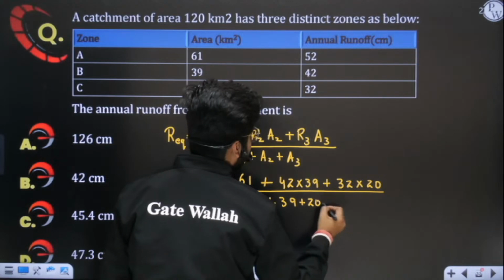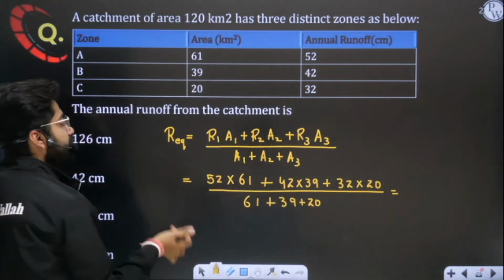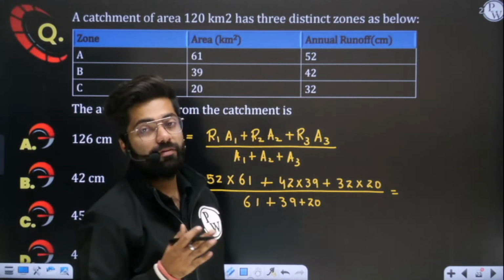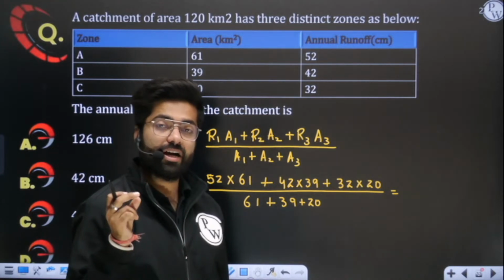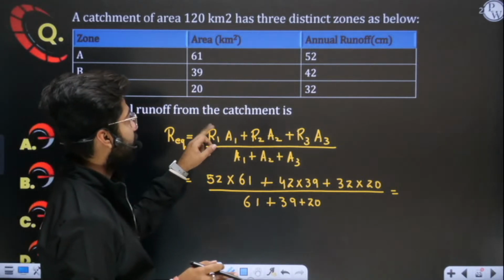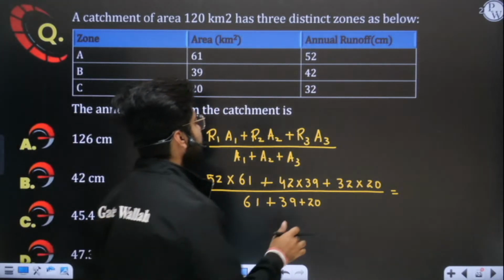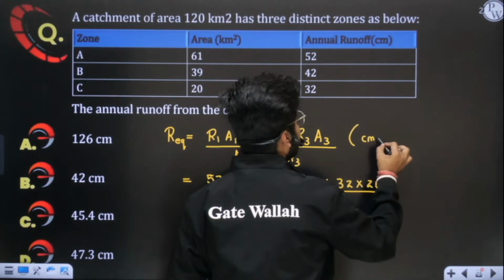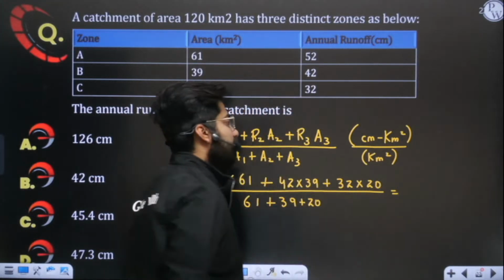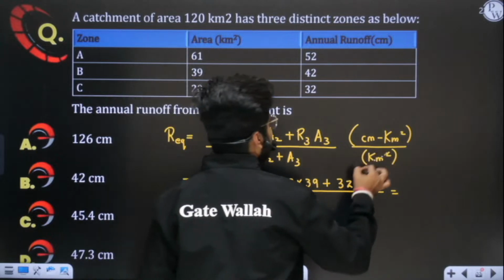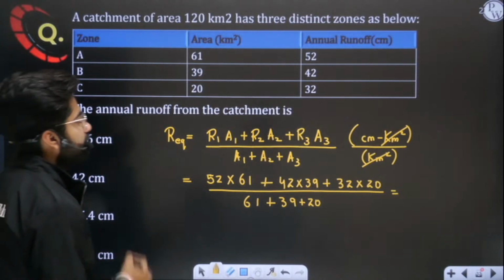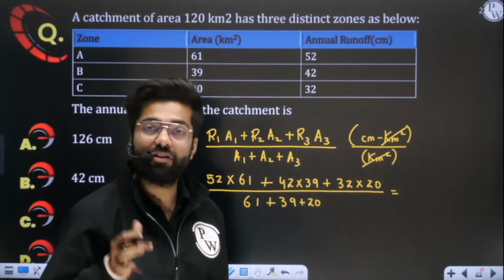Simple. Okay. So when you solve, you also need to understand the units, because you have to make sure that units are compatible, because in the examination you have to answer your questions in appropriate units. In the numerator, runoff is in centimeter, area is in kilometer square. In the denominator we have only area, which is kilometer square. So kilometer square will get cancelled, and you will be left only with the centimeter part.